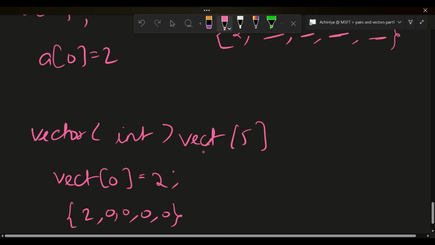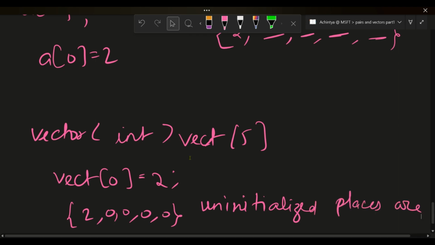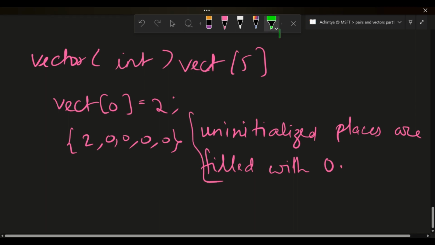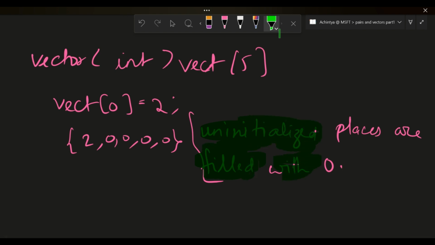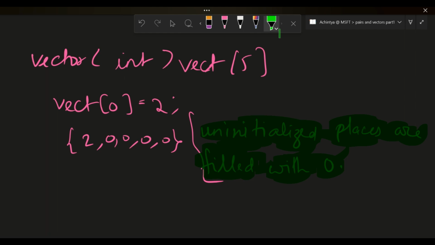All the uninitialized places are filled with 0, not garbage values. This is a very important point. Just note it down: whenever it is uninitialized, that doesn't mean there are garbage values, it has 0 in all the places. I will show you in code also so that you will be clear with it.